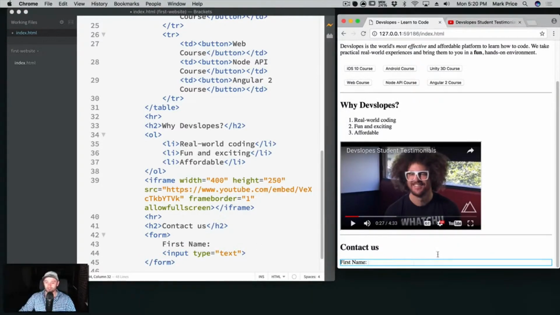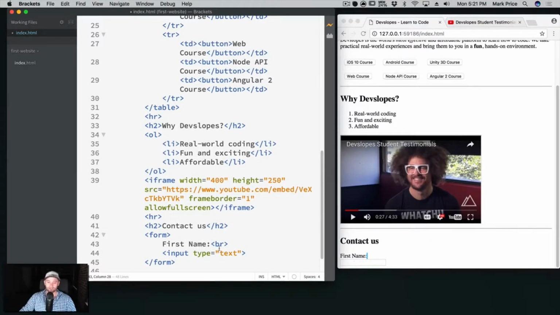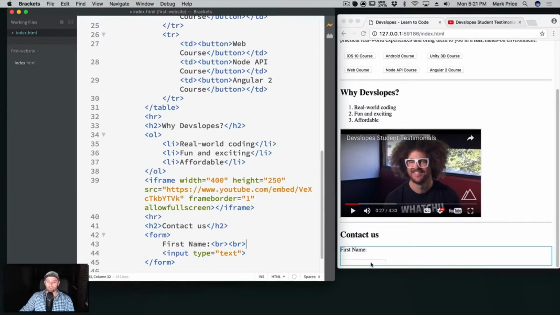I don't like how it's on the same line, as you can see down here. So what I actually want to do is, after the first name, I want to break. So BR. And BR, you used to have to put a / in there to close it, but you don't have to do that anymore. Okay, and we're going to do it again because I still don't like how close it is to the first name. I want a little bit more space. So there we go. There's the first name, and there's the box for the first name. Okay, this is looking pretty good.